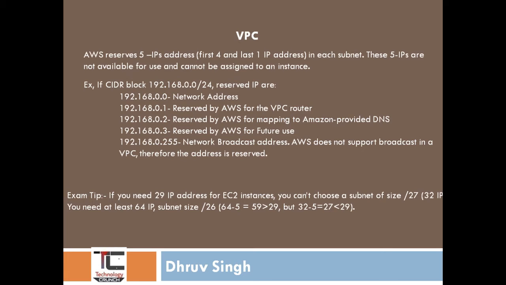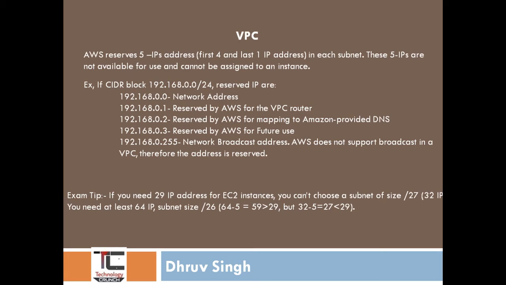It is greater than the 29 IPs which are required. So hope you understand what I want to say. If any question comes in the exam that says it requires 29 IPs for a subnet, and there will be options for /27 and /26, which will be the correct answer?